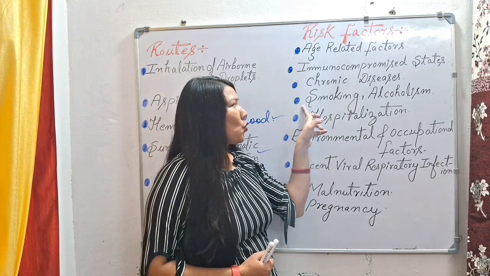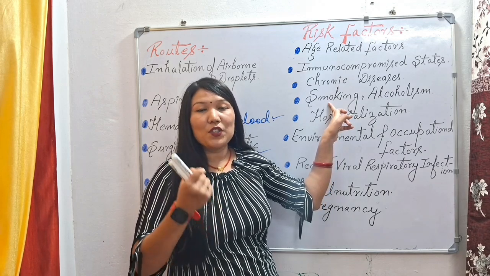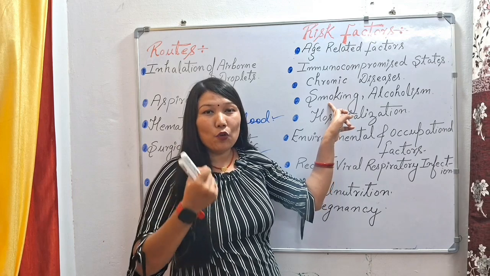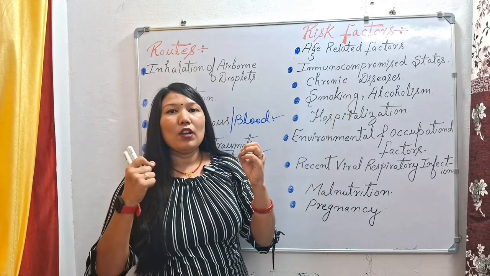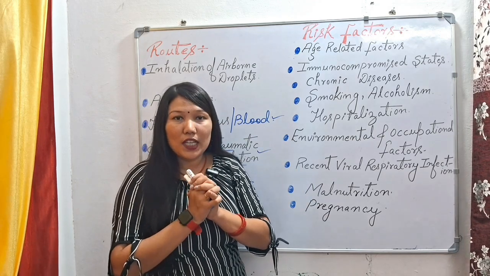Next we have smoking. Smoking mainly damages the cilia, the hair-like structures present in our respiratory system, and this smoking condition causes fibrosis and bronchitis in our lungs, and in the alveoli also. So smoking is a big factor for causing inflammation in the lungs.